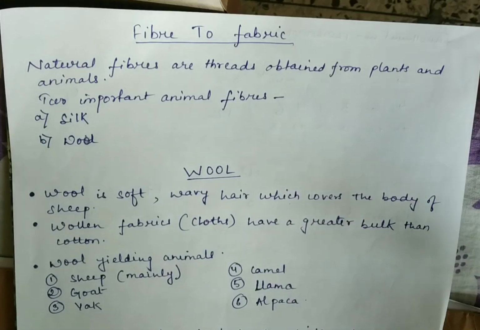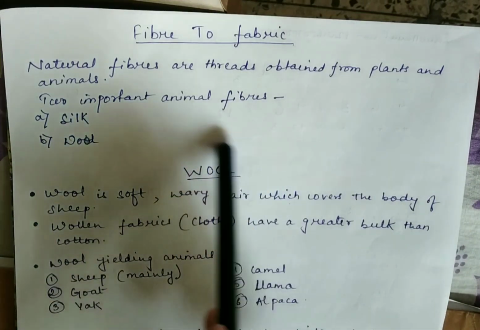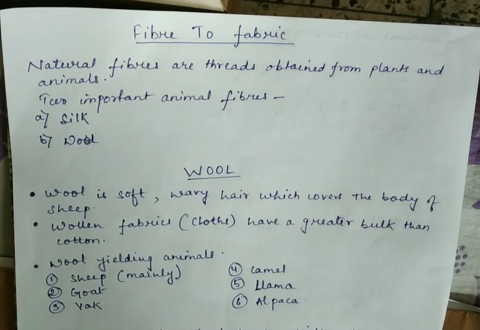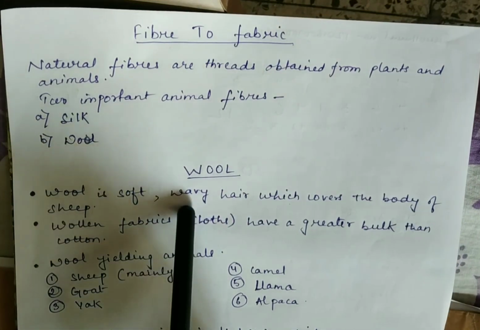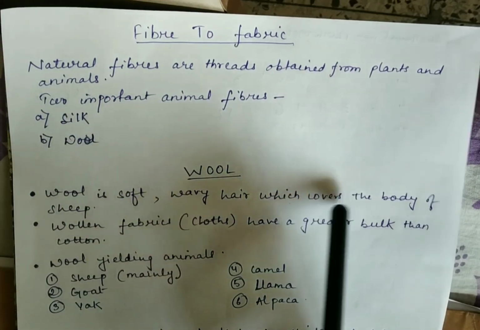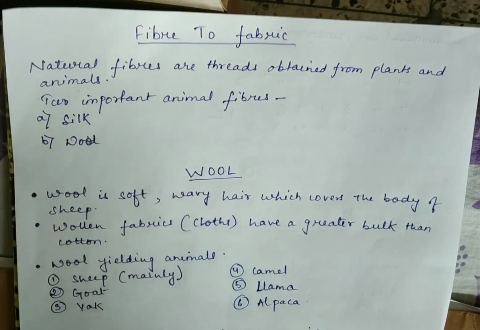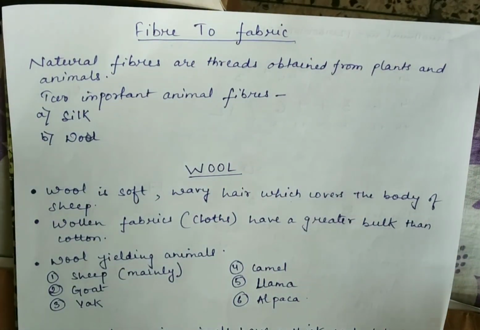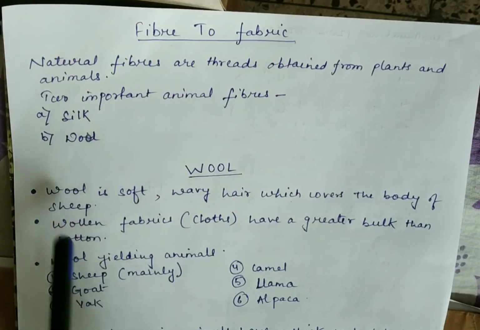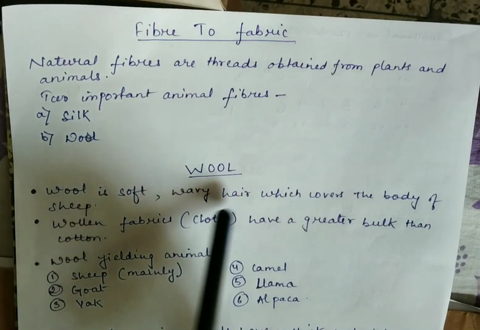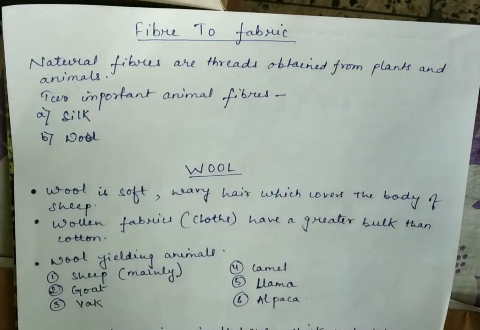Let us discuss them in details one by one. So we'll start with wool. Wool is the most commonly used animal fiber. Wool is soft, wavy hair which covers the body of sheep. I guess everybody of us has seen sheep. We have seen that the sheep's body is covered with wavy and soft hairs, which is called wool.